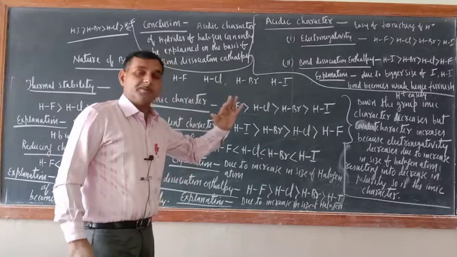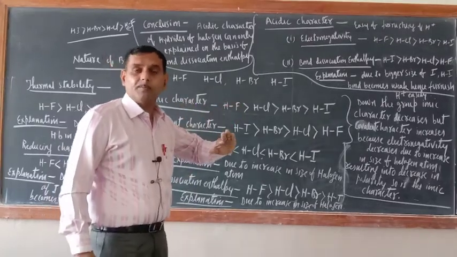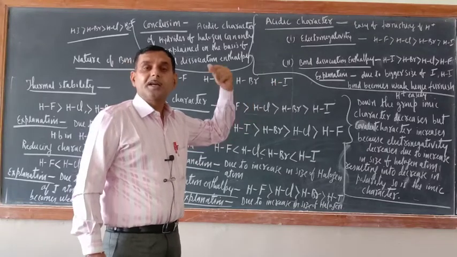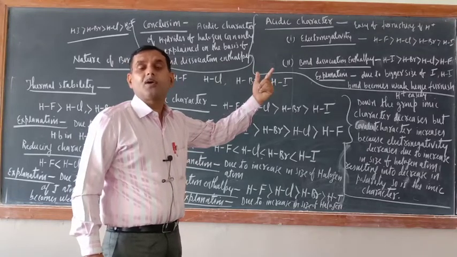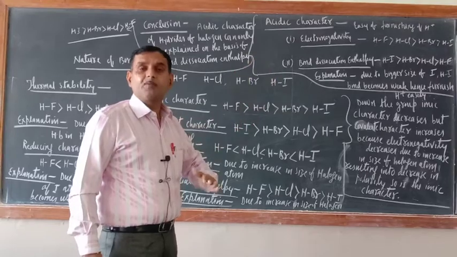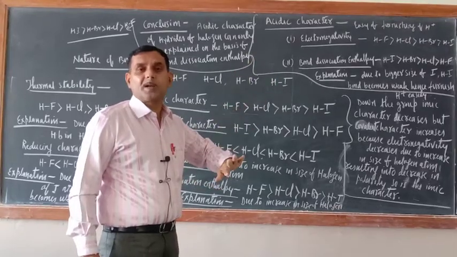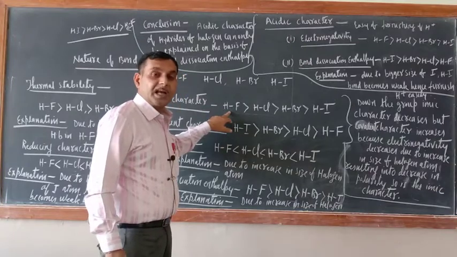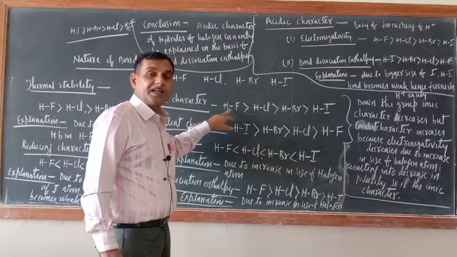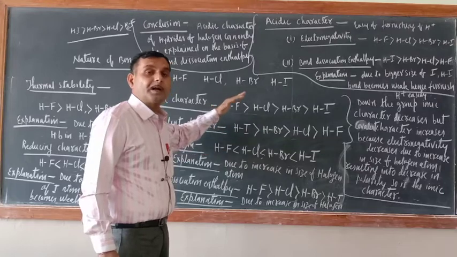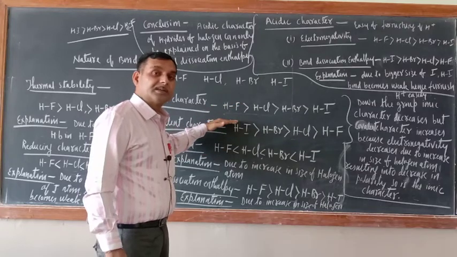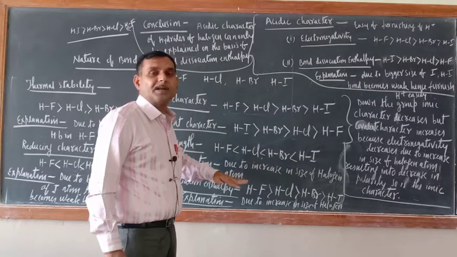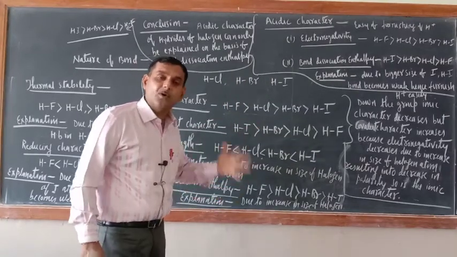If electronegativity difference between two bonded atoms increases beyond 1.7, then it will be predominantly ionic. If less than 1.7, then that is covalent. So in HF case, the electronegativity difference between H and F is beyond 1.7, that is why it is ionic, and the rest all have less than 1.7, that is why they are covalent.